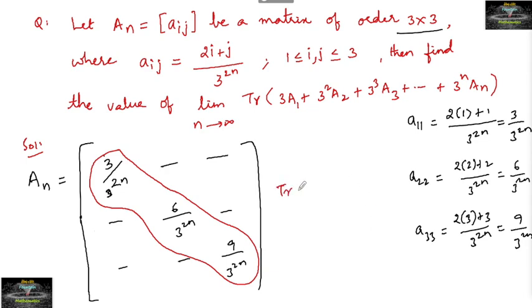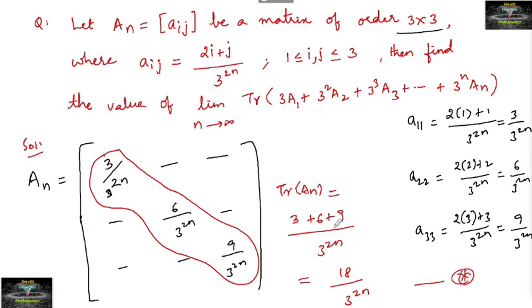So we can just write here trace of A_n is equal to the sum of all these diagonal elements, which is equal to 3 upon 3 power 2n plus 6 upon 3 power 2n plus 9 upon 3 power 2n. That is 3 plus 6 plus 9 divided by 3 to the power of 2n, which gives here 18 upon 3 to the power of 2n. Okay, keep this aside. So trace of any matrix A_n is nothing but 18 upon 3 to the power of 2n.